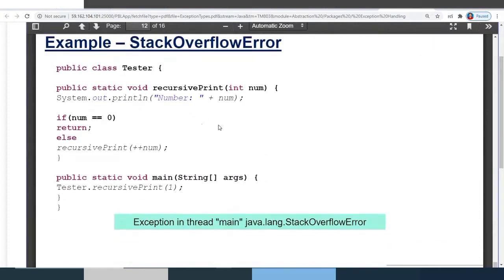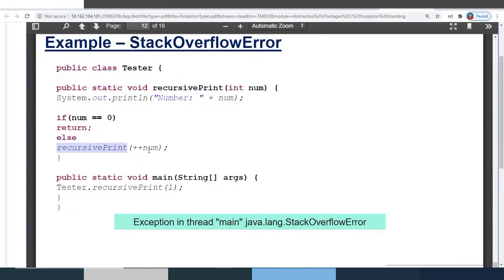Here you can see the example I'm trying to tell. There is a function recursivePrint, and you are just writing recursivePrint of ++number, and there is no terminating condition, like if number is 0, return.